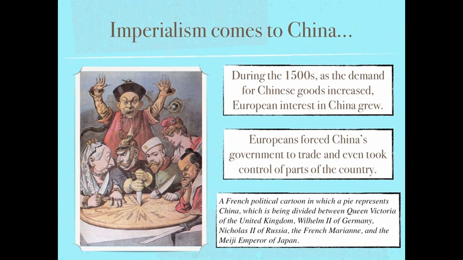The picture to the left is a French political cartoon in which the pie represents China and is being divided between Queen Victoria of the United States, Wilhelm II of Germany, Nicholas II of Russia, the French Marianne, and the Meiji Emperor of Japan.